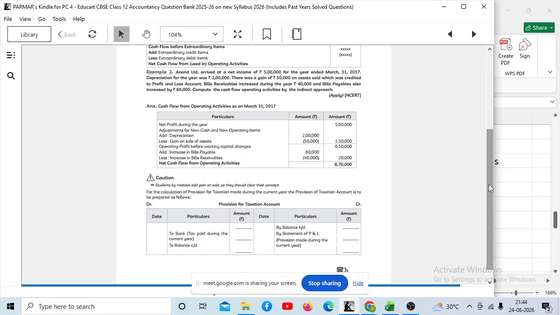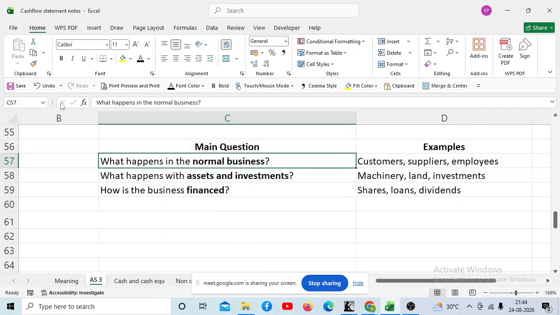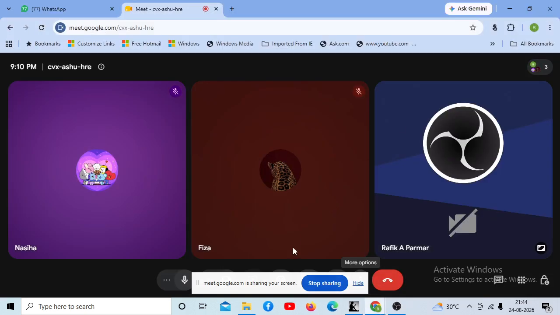Anand Limited arrived at a net income of rupees 5 lakh for the year ended 31st March 2017. Depreciation for the year was 2 lakh. There was a gain of rupees 50,000 on assets sold, which was credited to profit and loss account. Bills receivable increased during the year by 40,000 and bills payable also increased by 60,000. Compute the cash flow from operating activities by indirect approach. Okay. So let us solve example number 2.